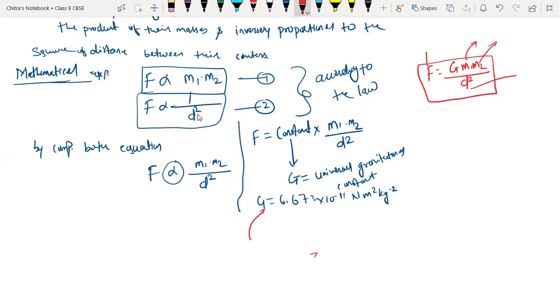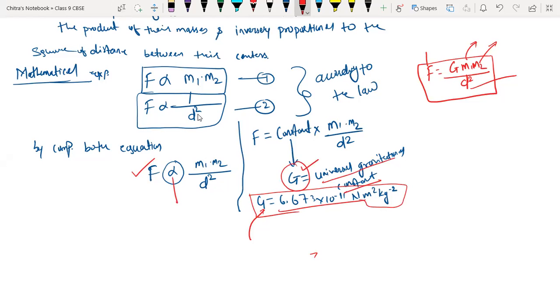Both of them were separate and then I combined them. And I have converted that proportional sign into equal, and I got the constant, which is nothing but the universal gravitational constant, represented by the capital G. You have to remember that value always.